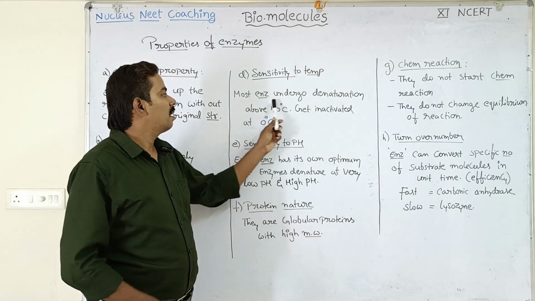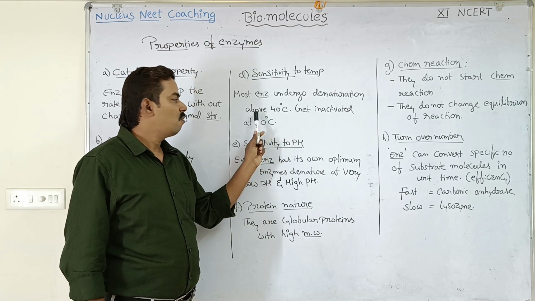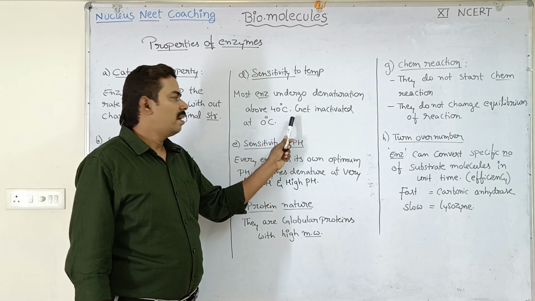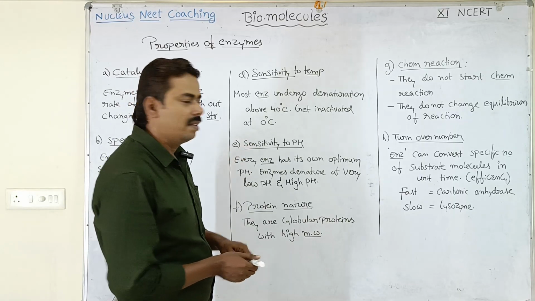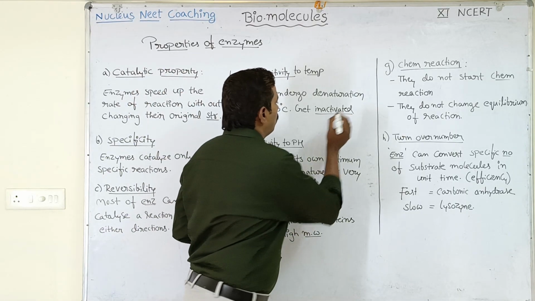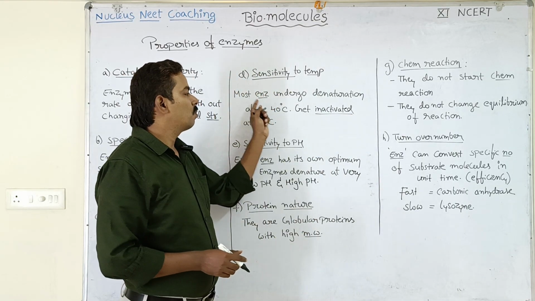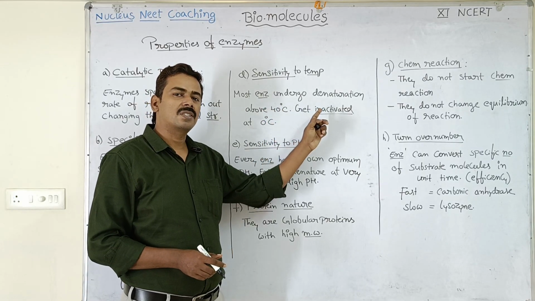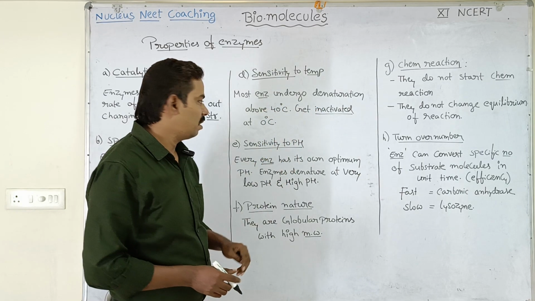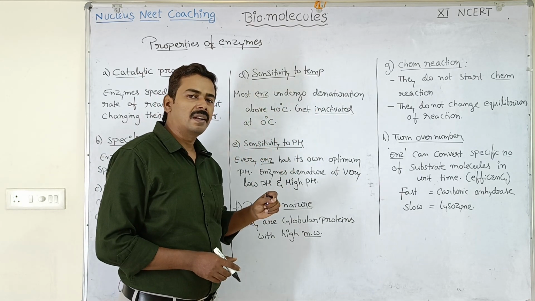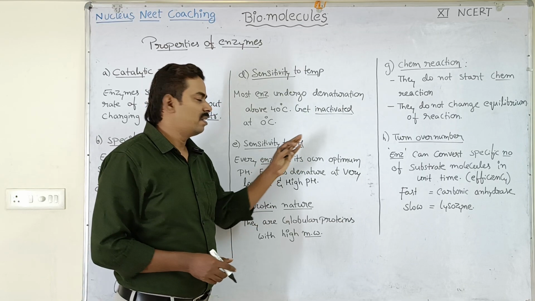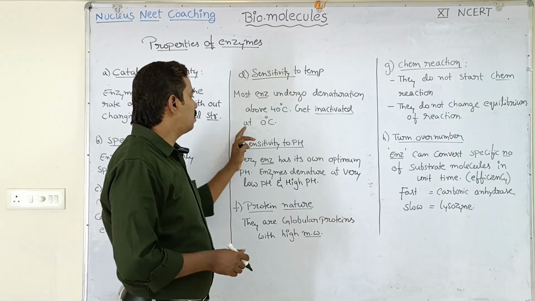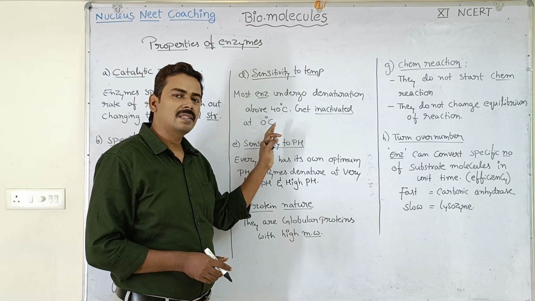Most of the enzymes undergo denaturation above 40 degrees centigrade and they get inactivated at freezing point, that is 0 degree centigrade. So look here, most of the enzymes undergo denaturation, meaning they lose their tertiary structure, above 40 degrees centigrade irreversibly, and the enzymes get just inactivated at the freezing point of 0 degree centigrade.